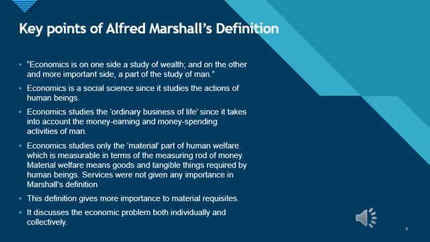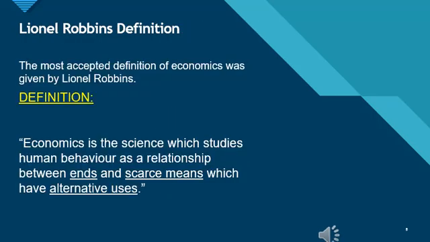It discusses the economic problem both individually and collectively. How individually? It states that human behavior is important. How collectively? It states that the welfare of the whole society is important. Now is the turn of the modern economist, and he was Lionel Robbins.